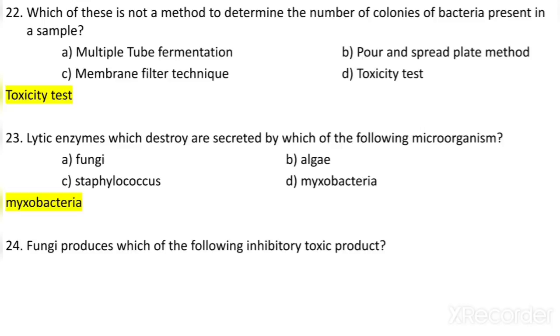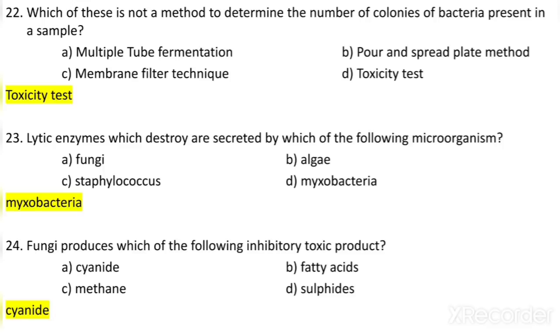Fungi produce which one of the following inhibitory toxic products? Cyanide, fatty acids, methane, sulfide. So cyanide is the answer.